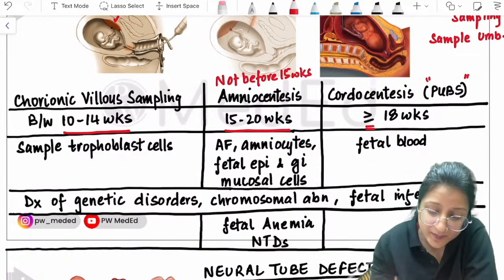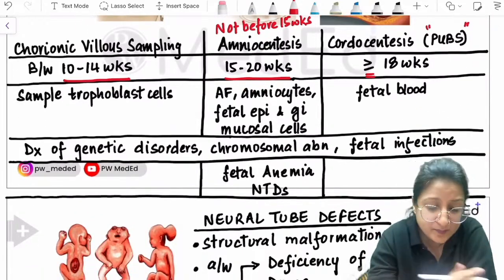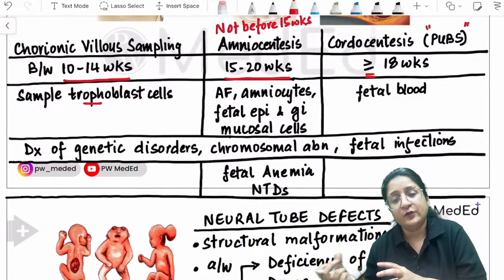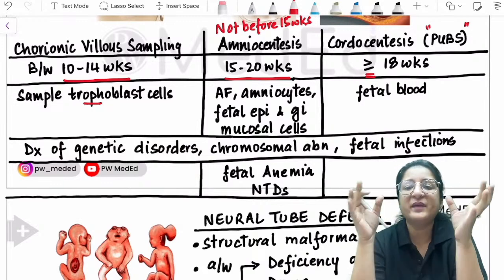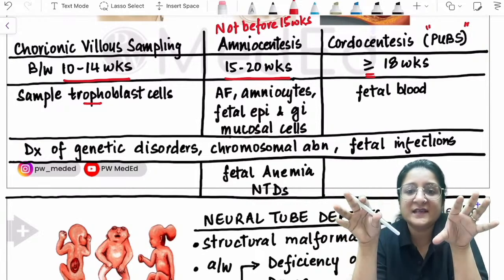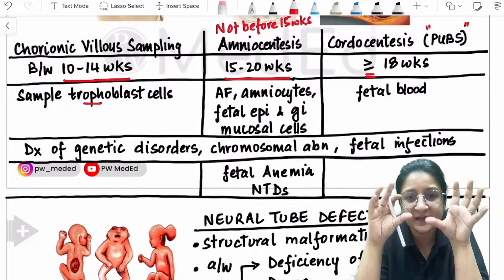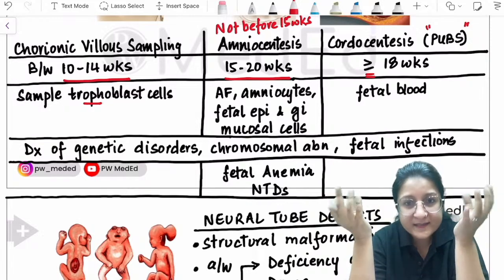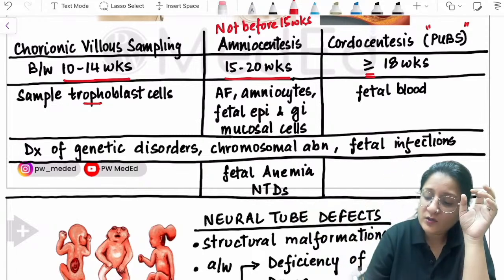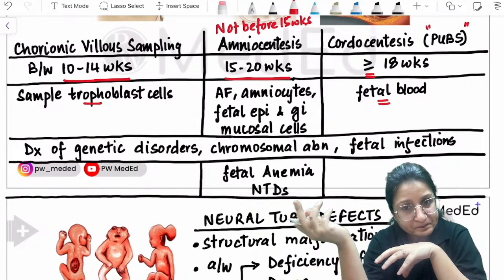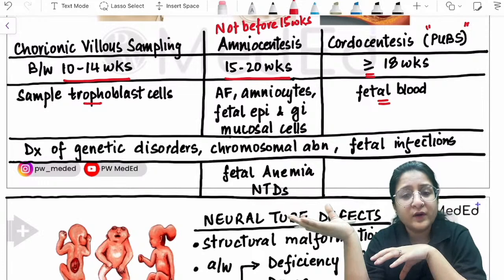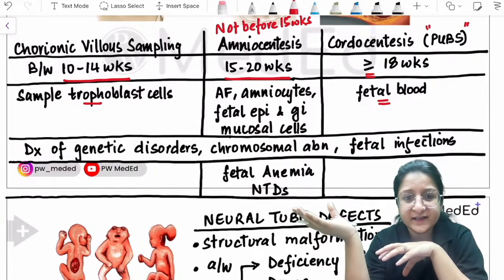So now look at this, the sample that is taken with chorionic villus sampling. The sample that is taken is the trophoblast cells. Amniocentesis, we are sampling the amniotic fluid. Inside the amniotic fluid are suspended fetal cells which can be extracted. These suspended fetal cells are amniocytes, fetal epithelial cells, fetal gastrointestinal mucosal cells. Now these cells can be cultured and then they can be used for karyotyping. And in chordocentesis, we are sampling the fetal blood. In the fetal blood, there are WBCs also. These WBCs can then be used for karyotyping and genetic analysis, right?